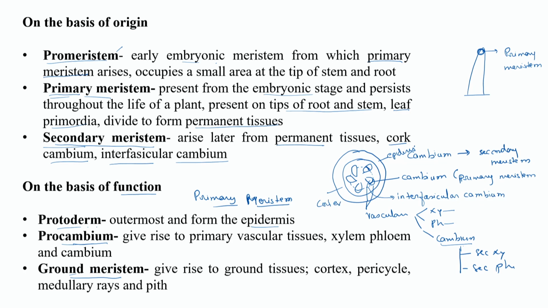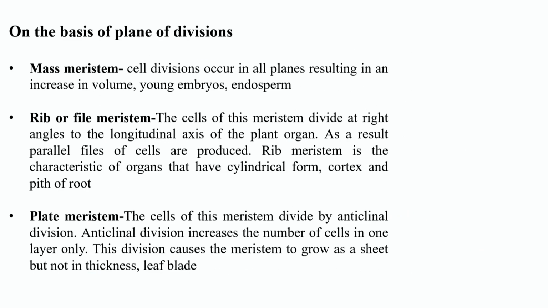Now, on the basis of plane of division, this meristem is divided, meaning how the cells are dividing. On that basis, you have mass meristem, rib or file meristem, and plate meristem.